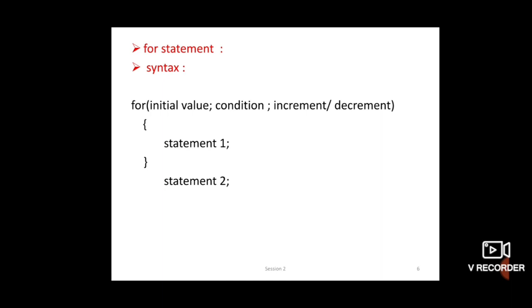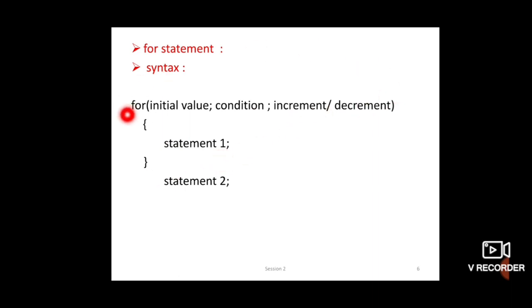For example, sum of first 100 numbers, sum of first 1000 numbers, at that time you can use for loop. Now see the syntax in for loop: first initial value, then check the condition, then increment or decrement the value depending upon that program. If the condition is true, then statement 1 is executed.